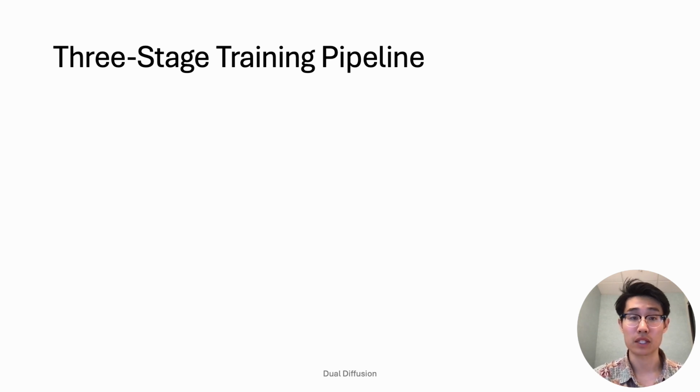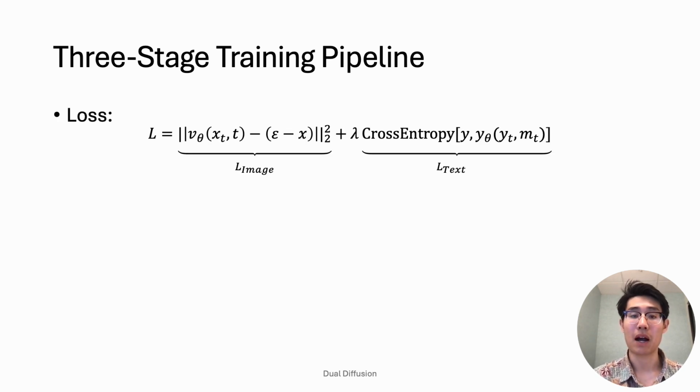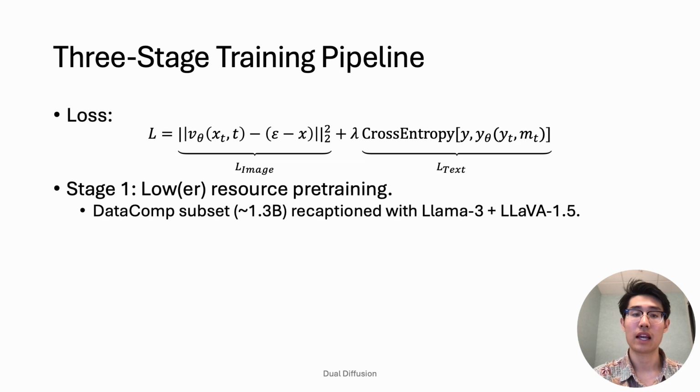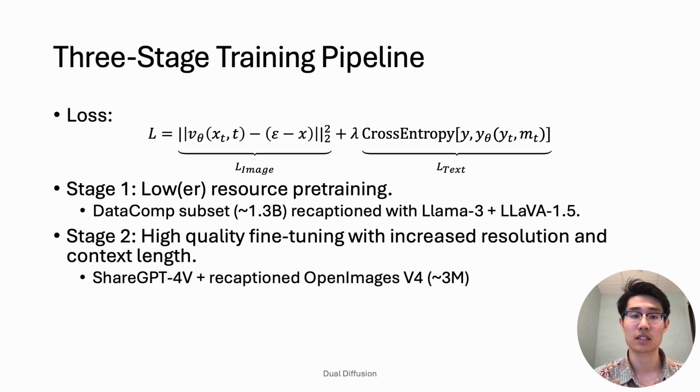We train our model in 3 stages. We use a combined text and image loss, and for stage 1, we start with a low resource pre-training step where we use a recaptioned version of DataComp and keep the text token length at only 64 tokens and resolution at only 256 by 256.